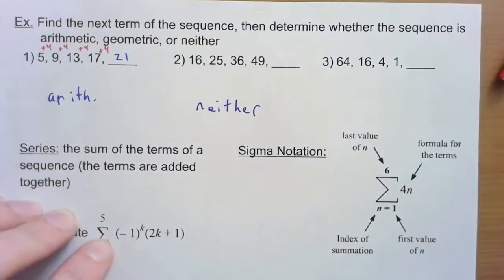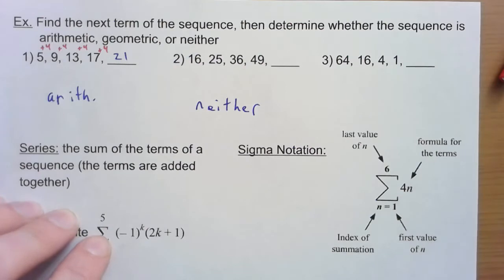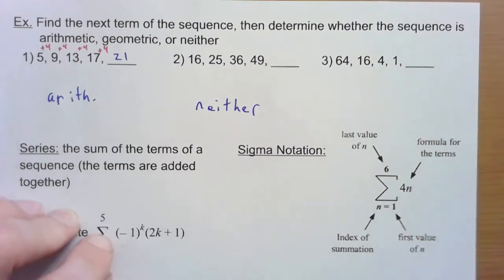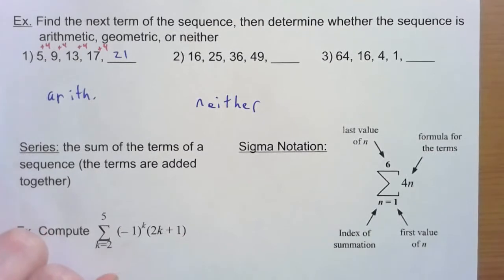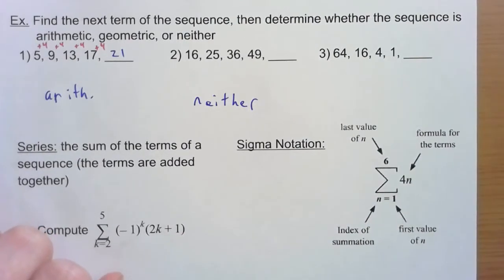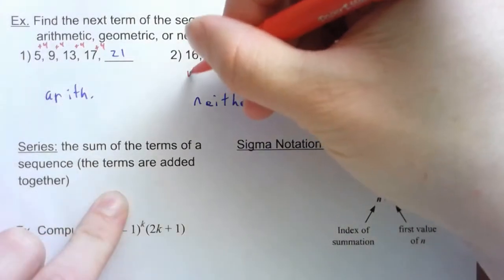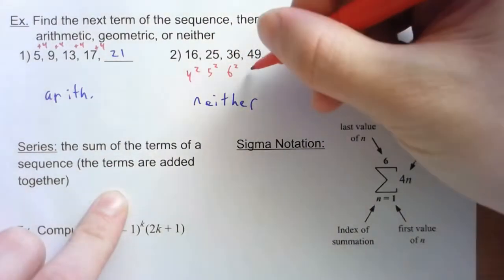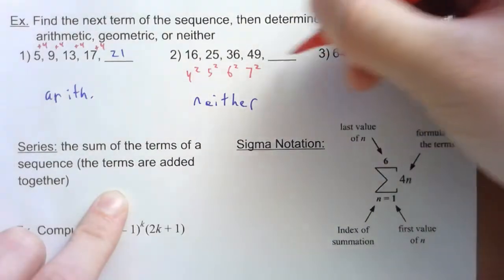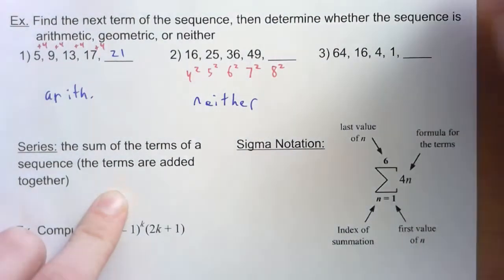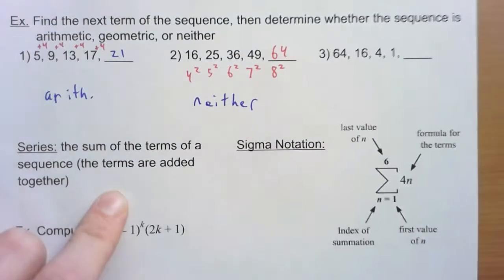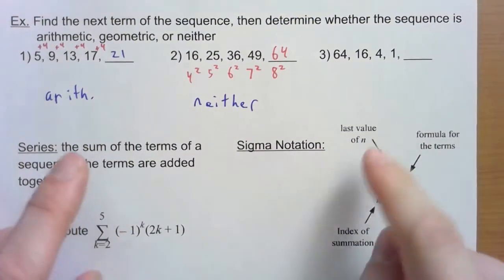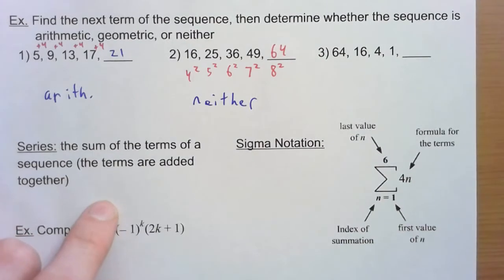This one you're not adding or multiplying by the same number every time. It has a different pattern. Can you tell the pattern? Do those numbers look special to you at all? 16, 25, 36, 49. Those are special kinds of numbers. Those are perfect squares. 16 is 4 squared, 25 is 5 squared, 36 is 6 squared, 49 is 7 squared. So the next number in the list would be 8 squared, which is 64. Often, if it's not arithmetic or geometric, it probably has something to do with perfect squares. That's the other common pattern that we'll see.